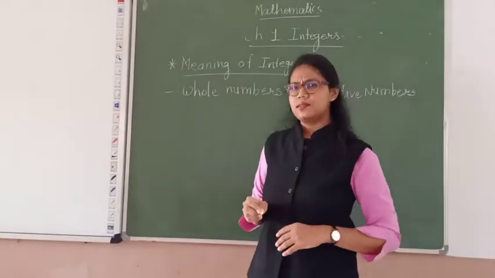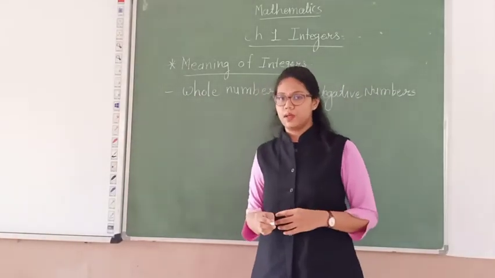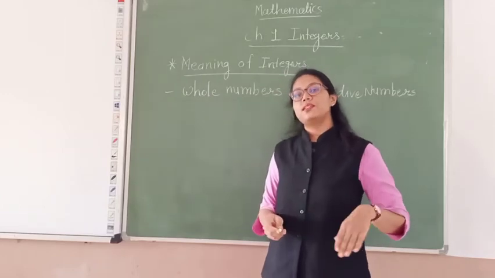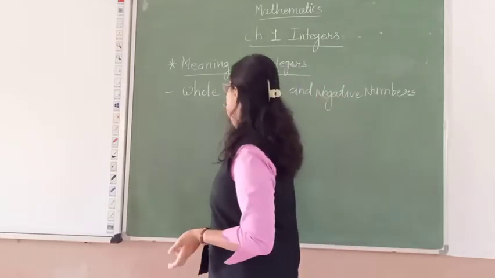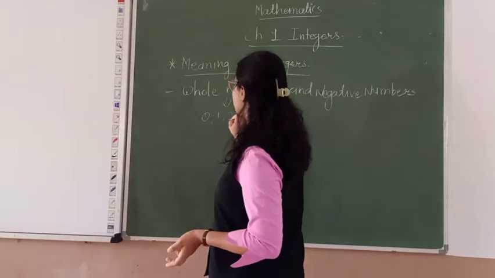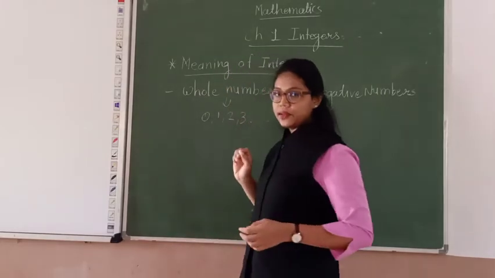Now you must ask, what is a whole number? The numbers starting from 0, 1, 2, 3, etc.